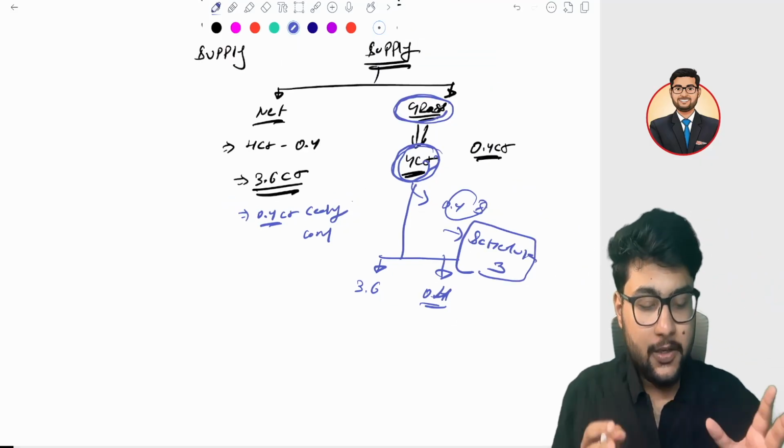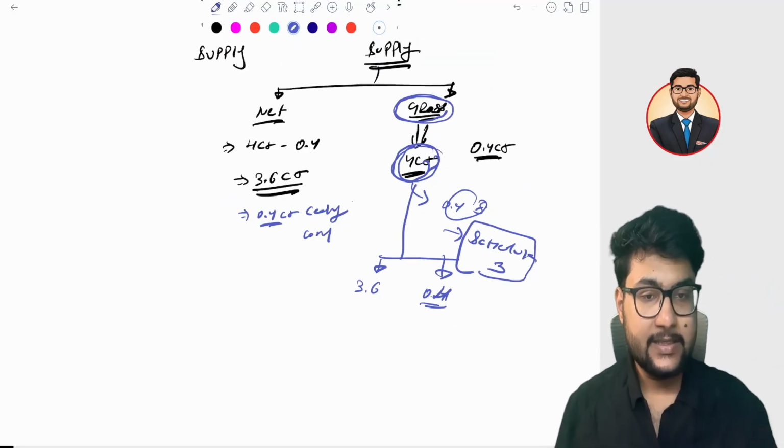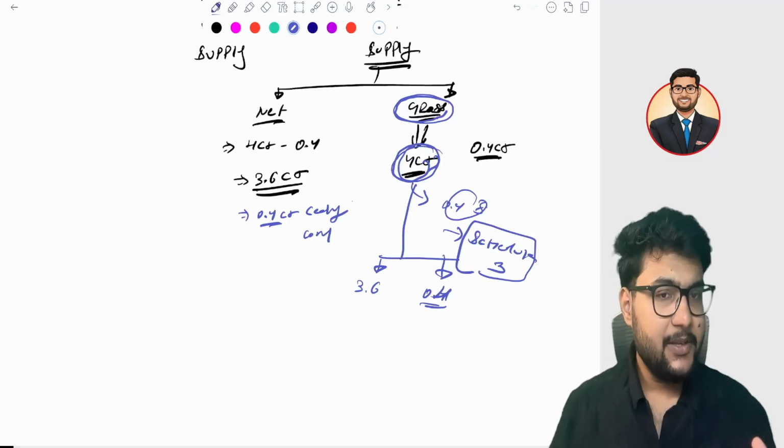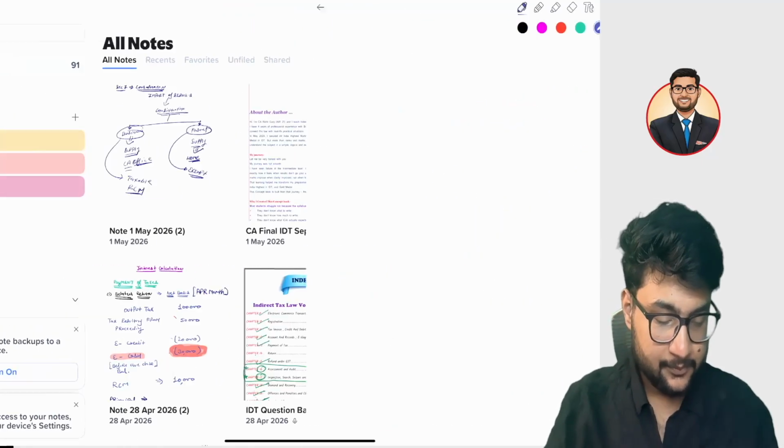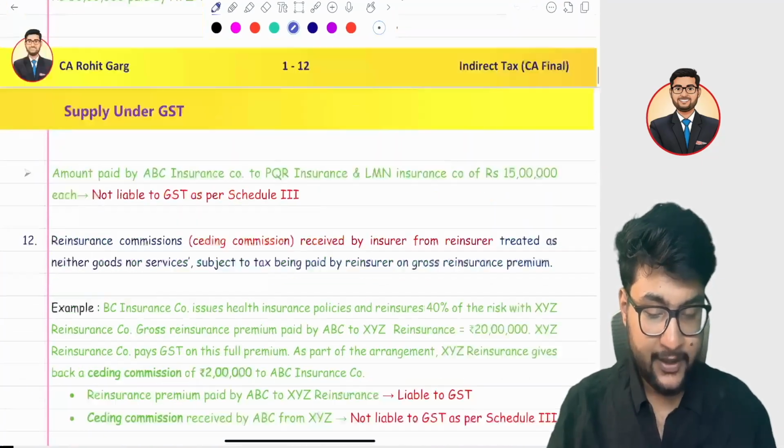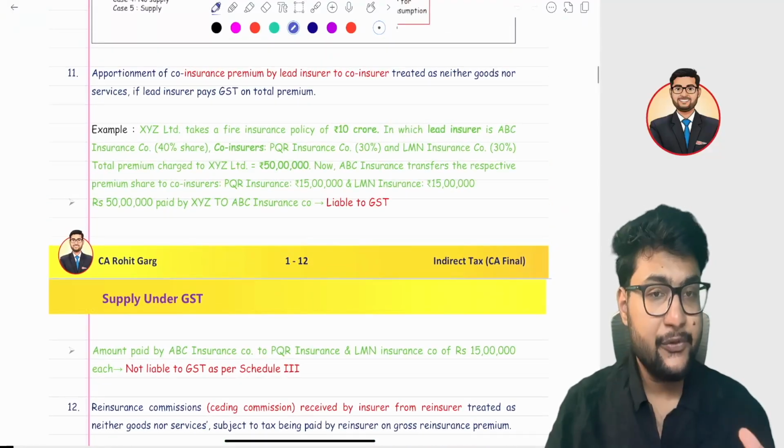I hope so. Now co-insurance and reinsurance are clear to you, and it is very, very important for your exam. Please don't ignore this point, and I have given a beautiful example in my book.